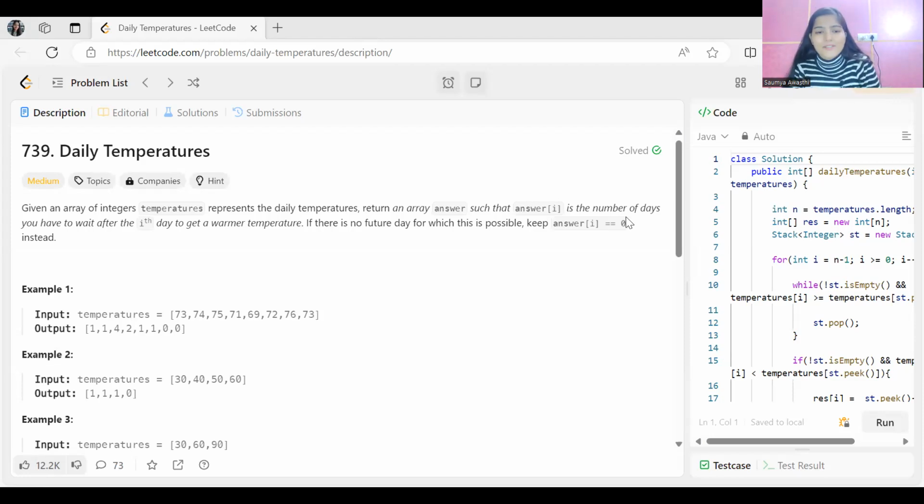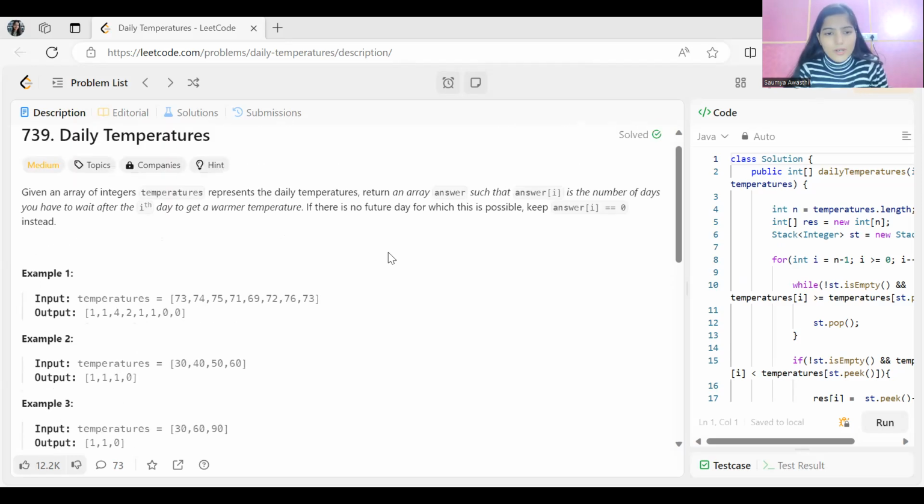So let's get started with the problem statement now. The problem says: given an array of integers temperatures representing the daily temperatures, return an array answer such that answer[i] is the number of days you have to wait after the ith day to get a warmer temperature. If there is no future day for which this is possible, keep answer[i] equal to 0 instead, right?